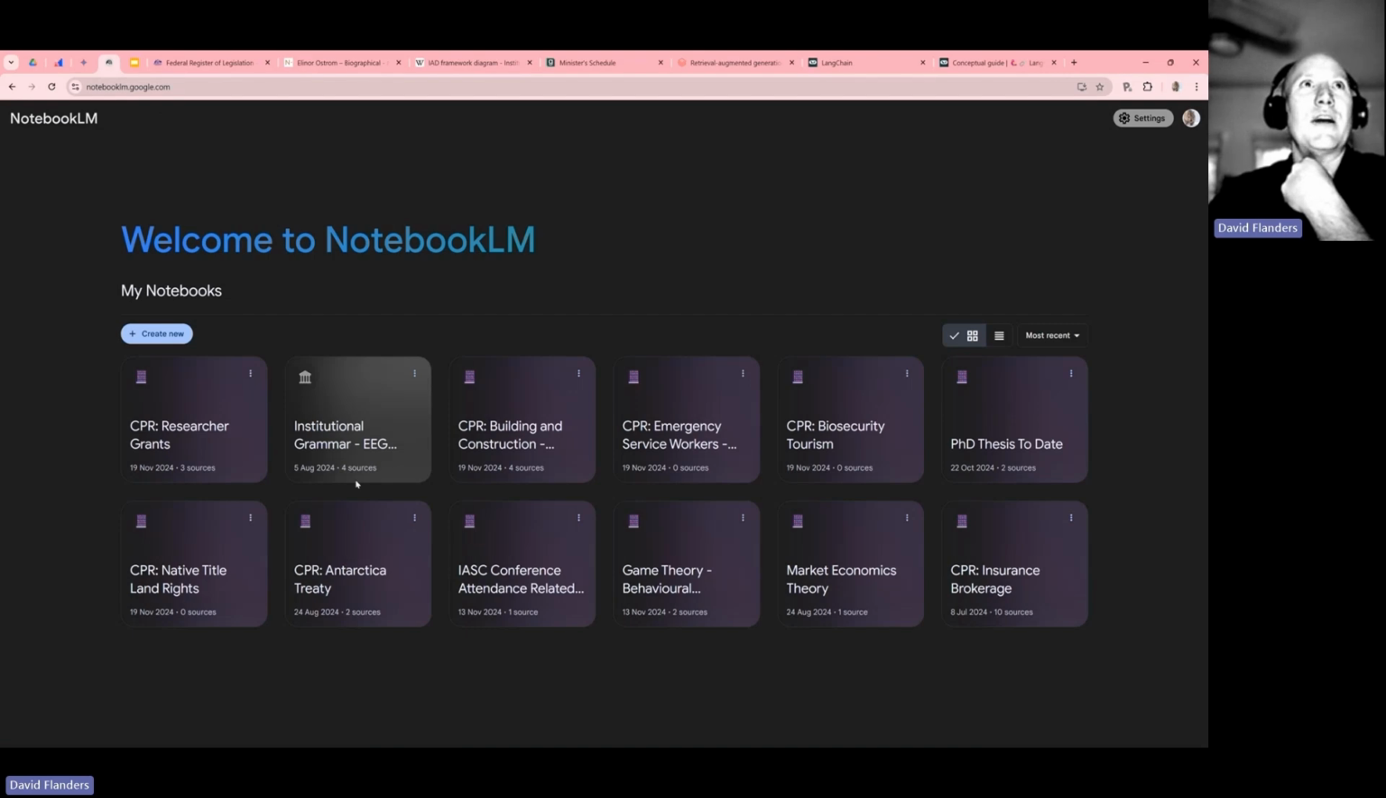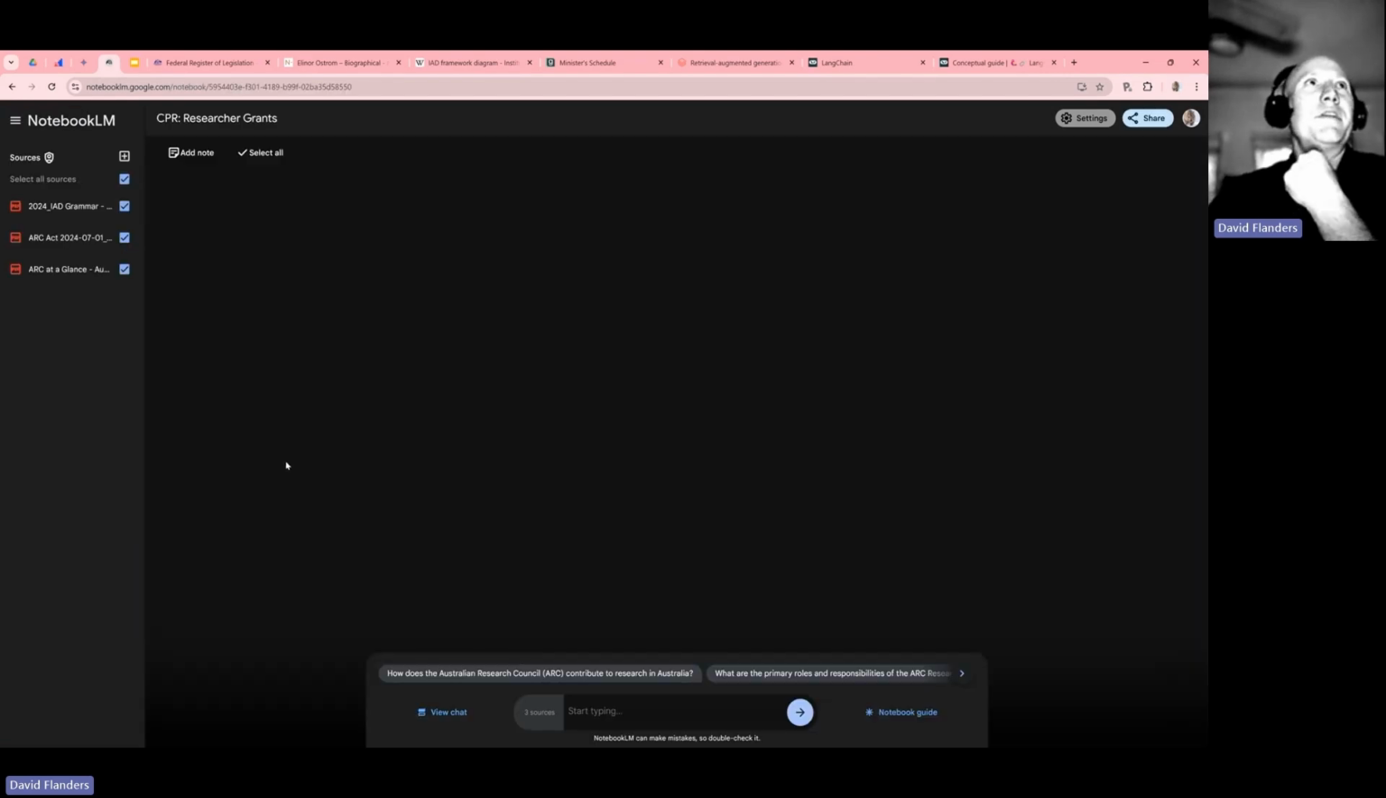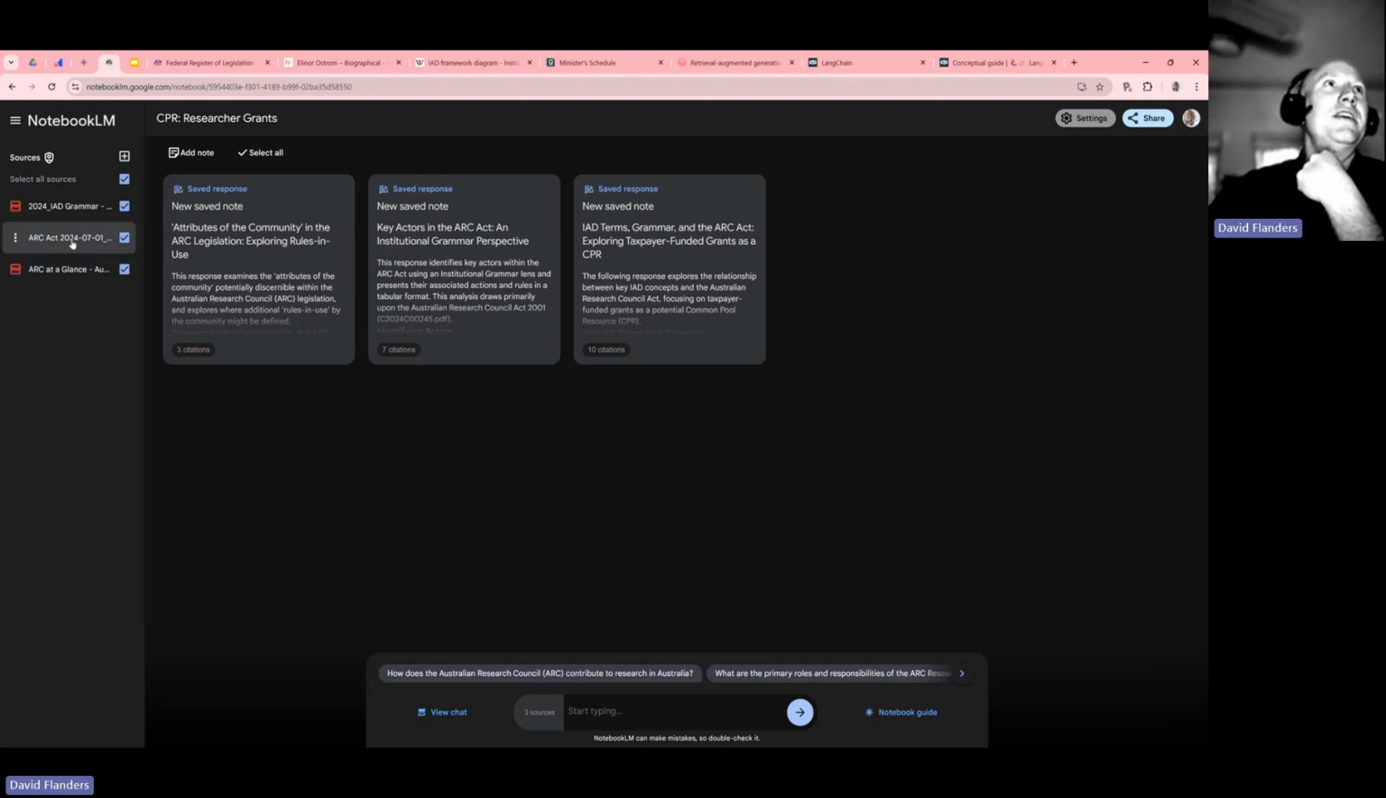We'll go to Google's Notebook LM, and what you'll see here is I have a CPR for the research grants. I've loaded the Australian Research Council's Act. I've also loaded a set of rules. I'm quite advantaged in my experimental discipline. We have a set of standard rules, a lot like you would in chemistry or biology, which define how to do interventions or how to do treatment effects, things like that. And I've also got some additional information from the ARC stating who and what they are in terms of community rules.